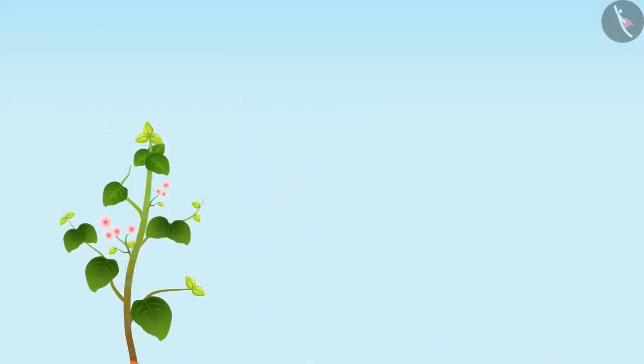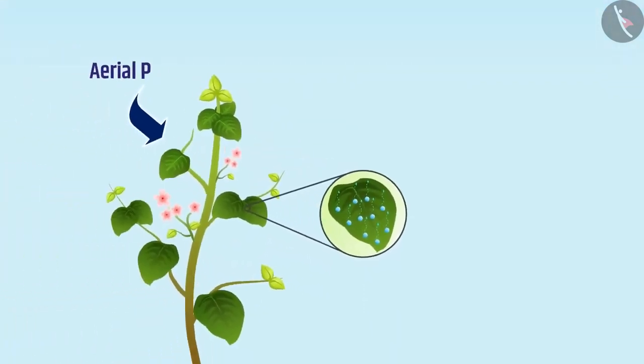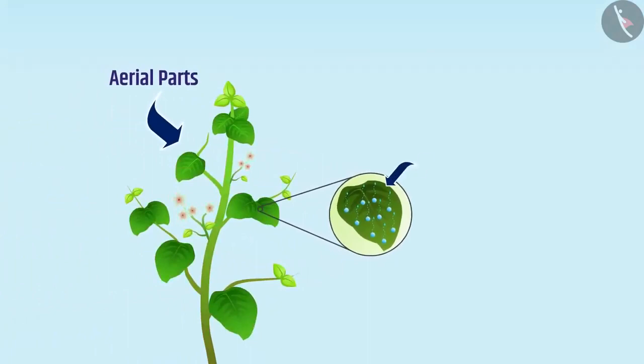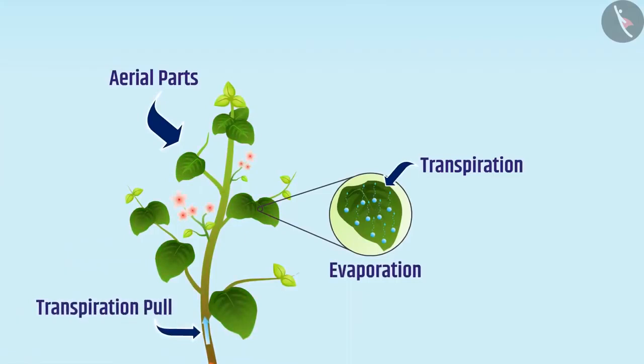Similarly, there is loss of water in the form of vapor from the aerial parts of plants, which is called transpiration. This evaporation creates a suction called transpiration pull, due to which water gets pulled upward and hence it can reach various parts of the plants. Further, transpiration also regulates plant temperature.